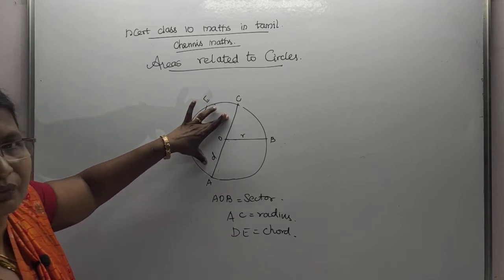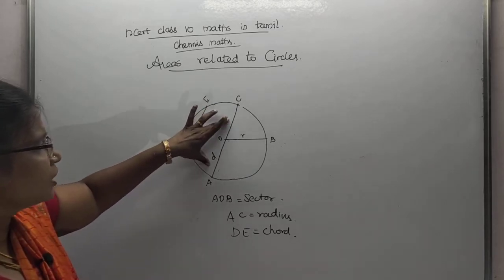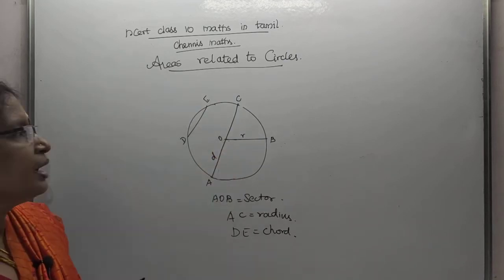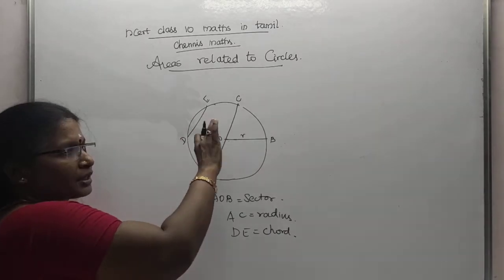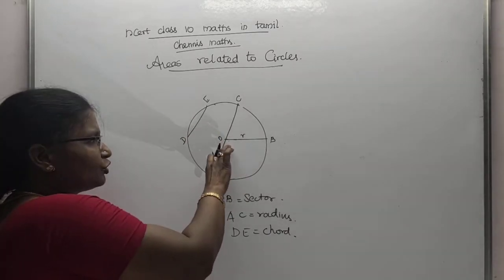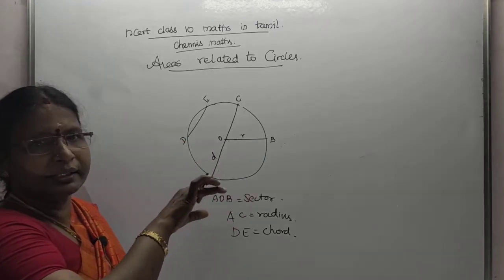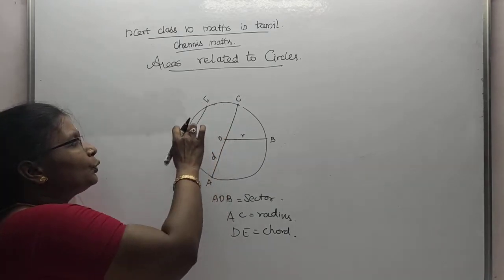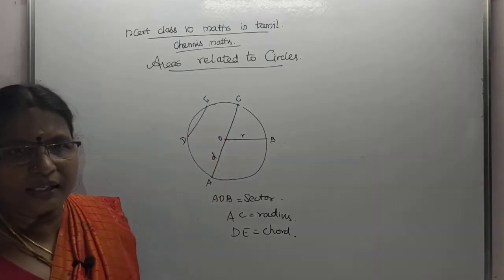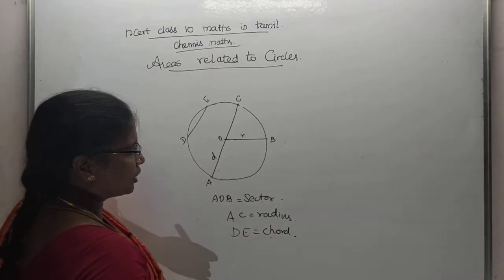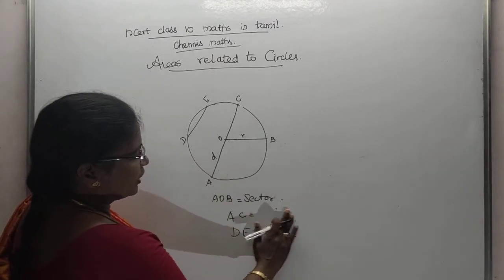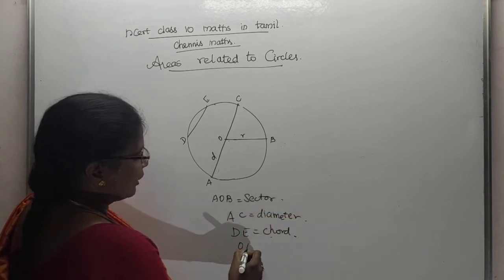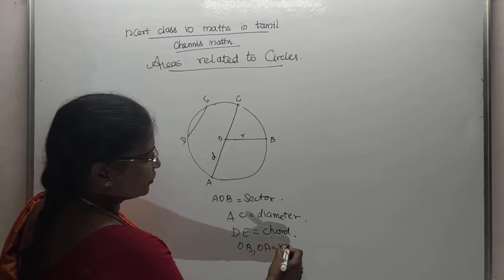AC is the diameter of the circle, and AC is the longest chord of the circle, which passes through the center of the circle. Understood? A chord may or may not pass through the center of the circle. If it passes through the center, that is called the diameter. But actually a chord is a portion joining two points on the circumference of the circle. That is what is meant by a chord. I also write AC equals diameter, and OB, OA are radii of the circle.